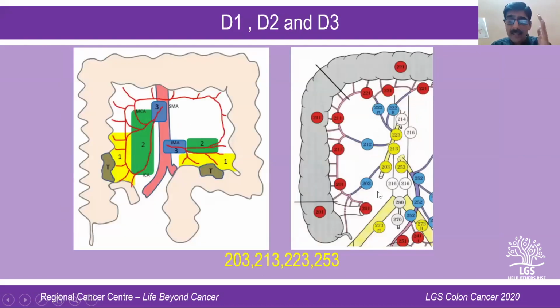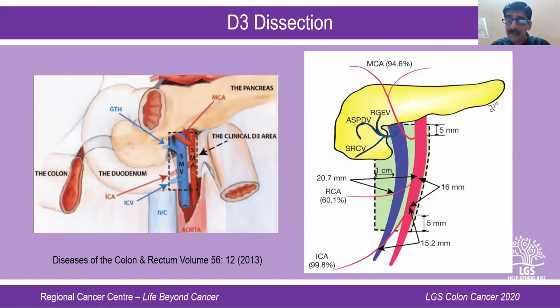Now what are D1, D2, and D3? All these lymph nodes, as I said earlier, can be classified into D1 nodes, which are very close to the colonic wall, D2, which are along the main lymphatics, and D3, which are at the root. These are the red nodes, blue nodes, and yellow nodes. So what is D3 dissection? D3 dissection is nothing but taking out the nodes up to their root.